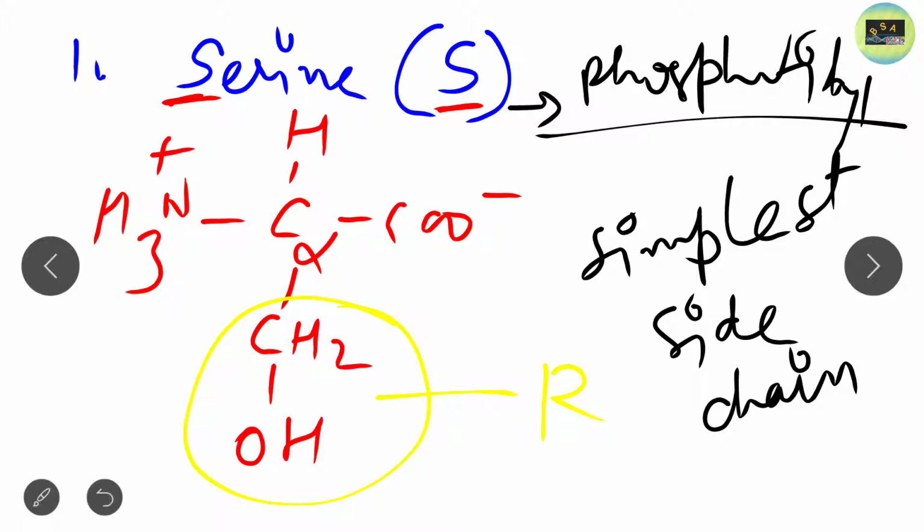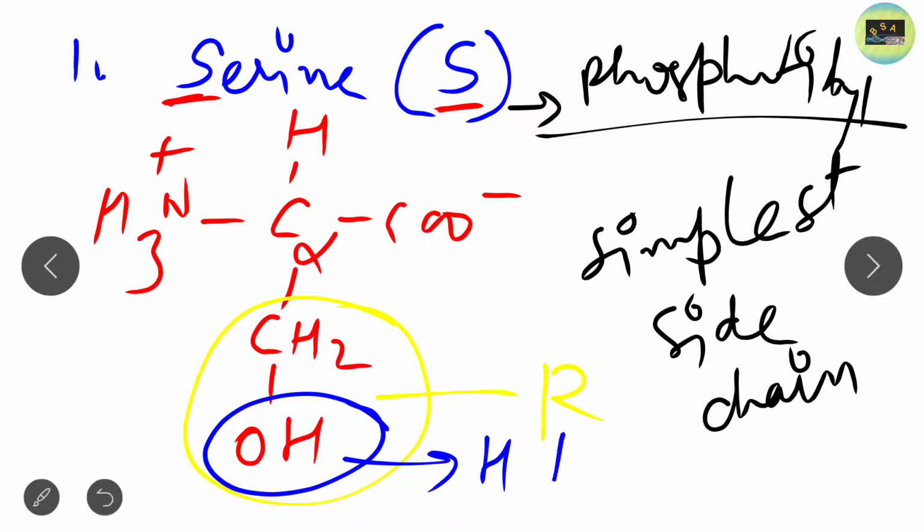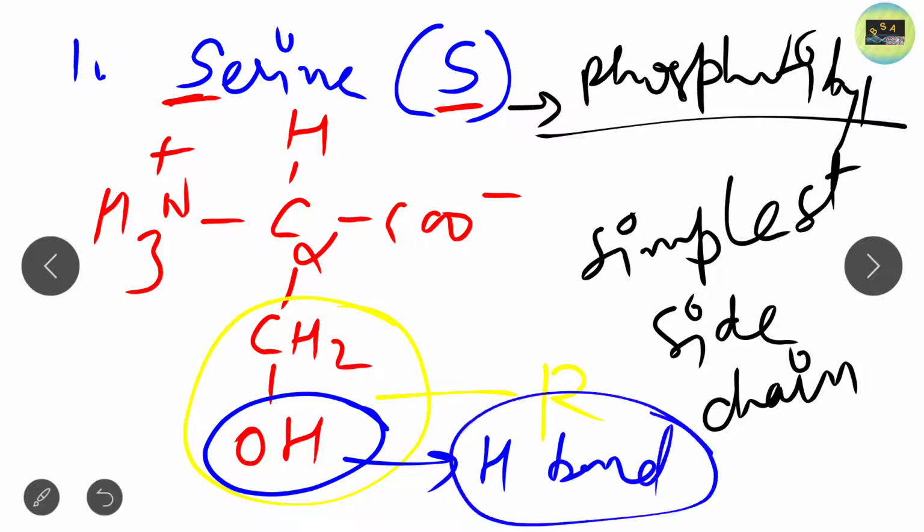The third point is to just look at the OH group. Through the OH group it can form hydrogen bonds. That's why it is polar in nature, due to the presence of the OH group. A similar OH group is also present in the threonine structure. If you look at the structure of threonine, then you will find out.